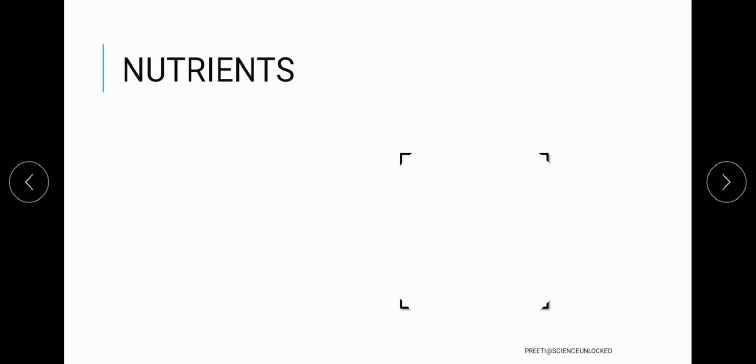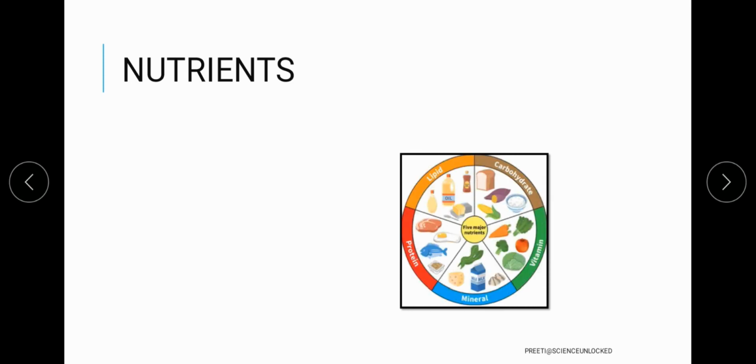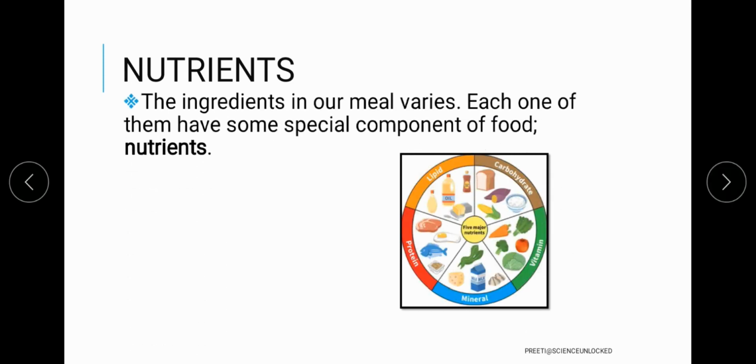Now, nutrients are basically the components, or you can say the main property, of the food that we are eating, and this is the main thing which is providing us all the necessary energy or any other advantageous property because of which we are obtaining our food.